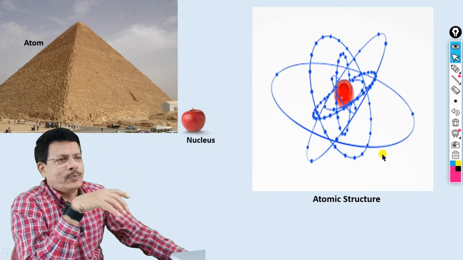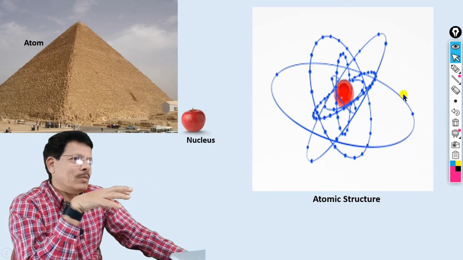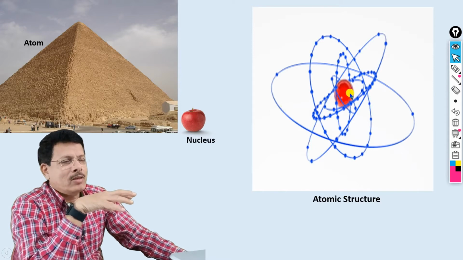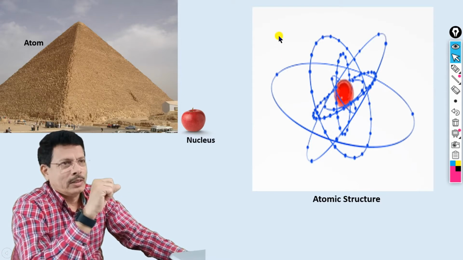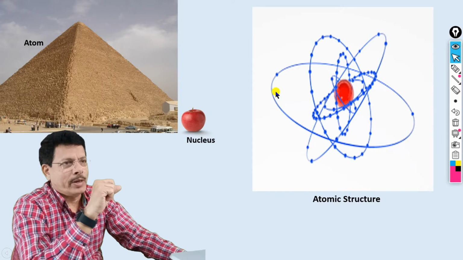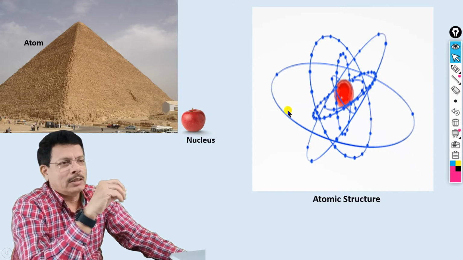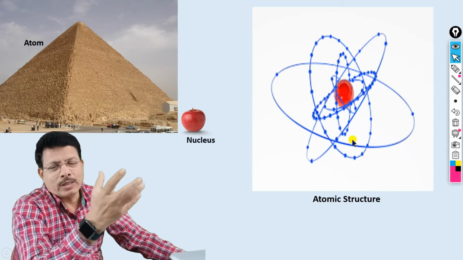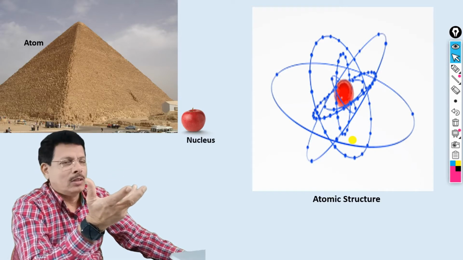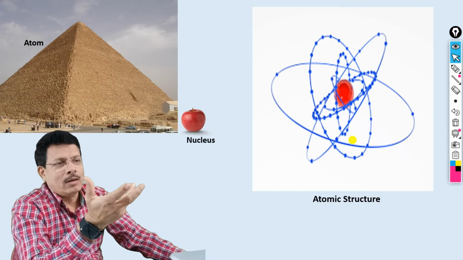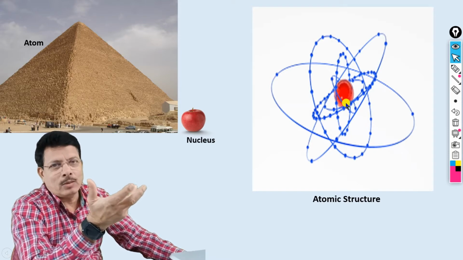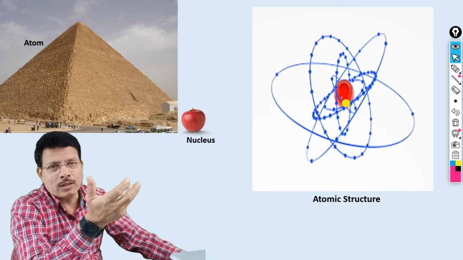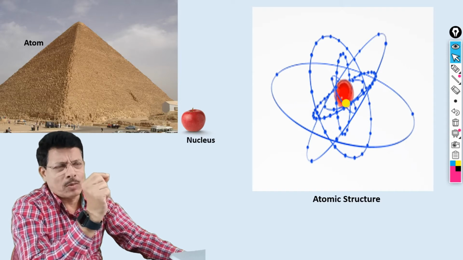You have studied all this. Now let us discuss the size of this atom and the size of the nucleus. If you consider the outermost orbit, that is the size of the atomic structure, and you have studied that the atomic size is about 10 raised to minus 10 meter, and the nucleus is about 10 raised to minus 15. So the nucleus is very small.